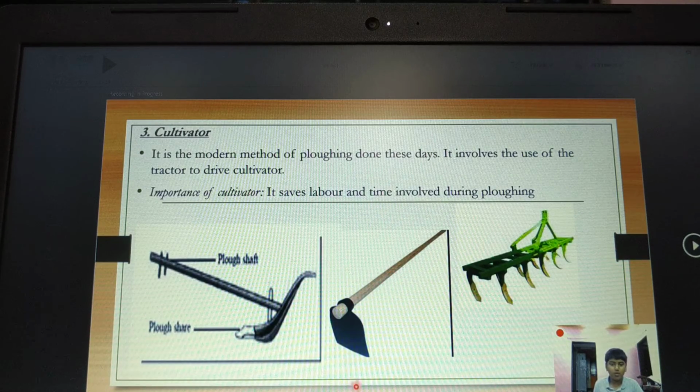Now a hoe looks like this. This is an iron plate and this is a wooden stick, and this iron plate acts something like a blade.